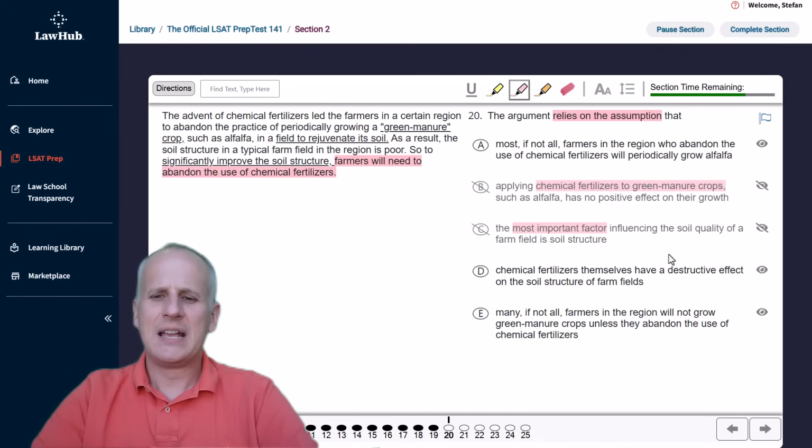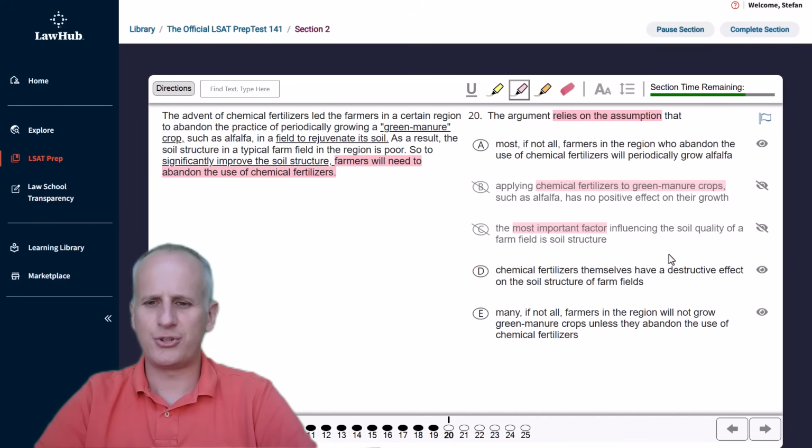Then choice D, chemical fertilizers themselves have a destructive effect on the soil structure of farm fields. Well, we don't need the chemical fertilizers to be the cause of the soil structure being poor. We just know that it led to not doing the green manure thing, and it's that lack of a green manure crop that made the soil structure poor. So D kind of skips a couple of steps, or like inserts this new relationship that we need additional information about.